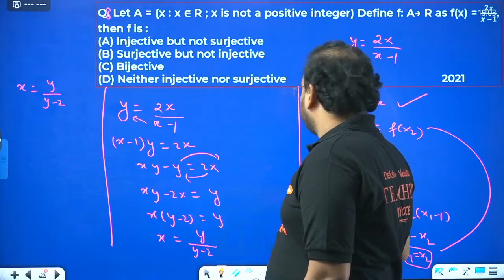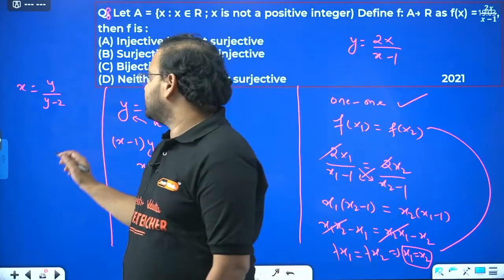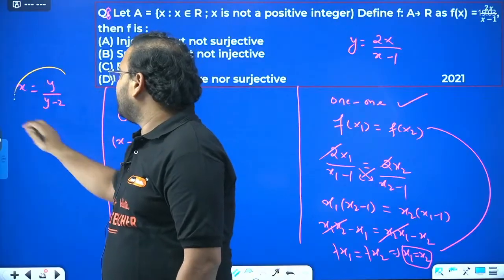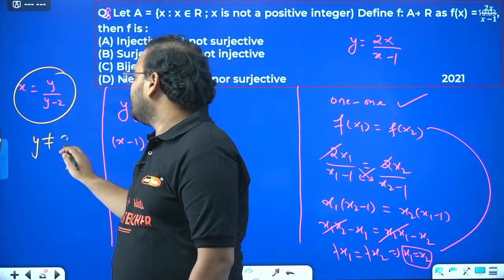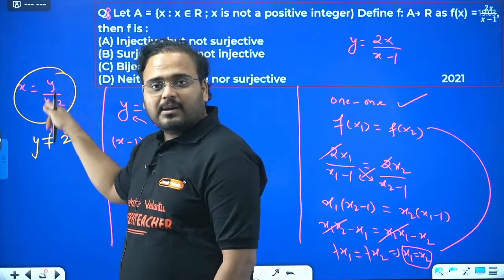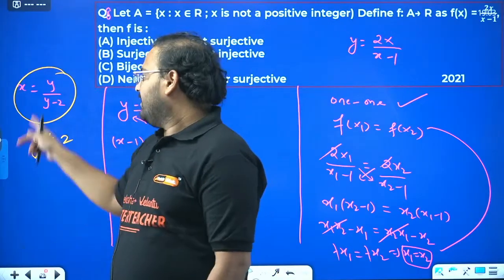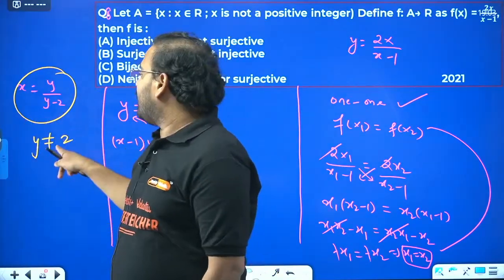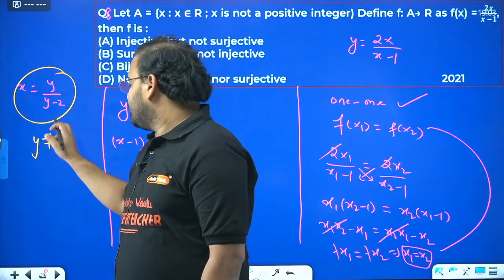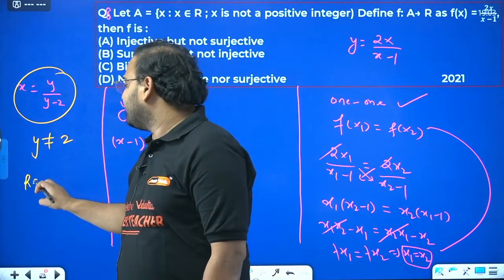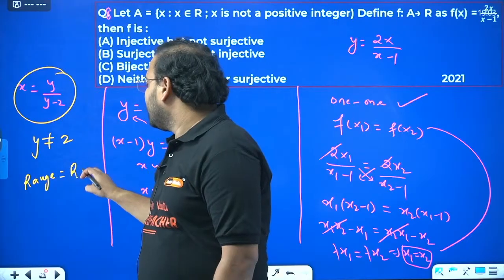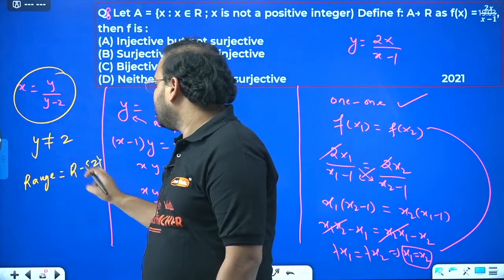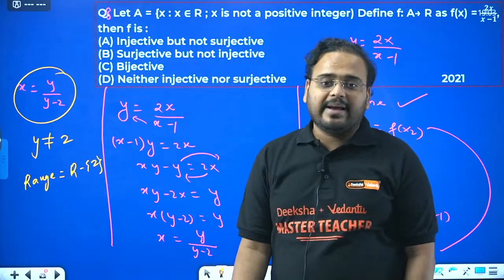Let's check. What it means is, if you try to find the condition of y over here, y cannot be equal to 2. Because if you put y equal to 2, it will become undefined, right? And x cannot be undefined, right? So I have to put y not equal to 2. So if you check over here, I can find my range. What is my range, sir? Range is all real numbers except for 2.